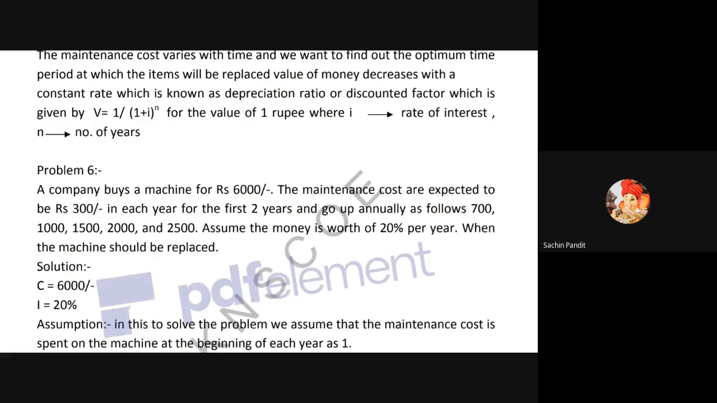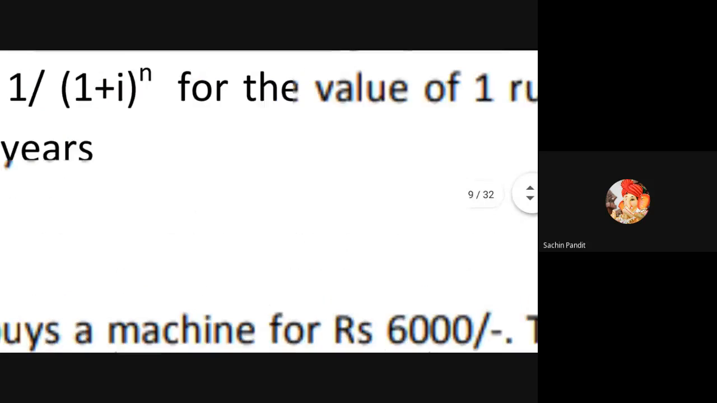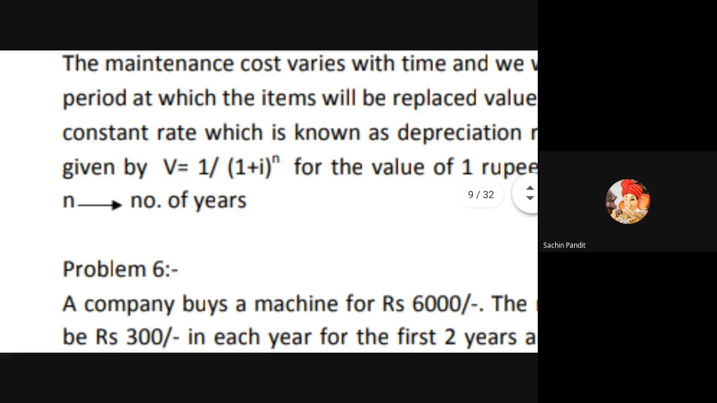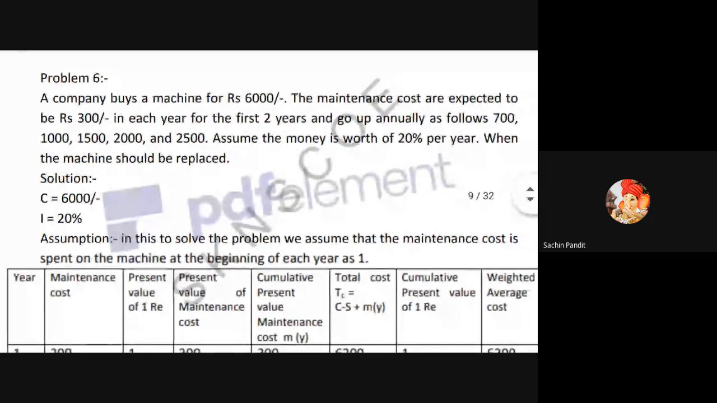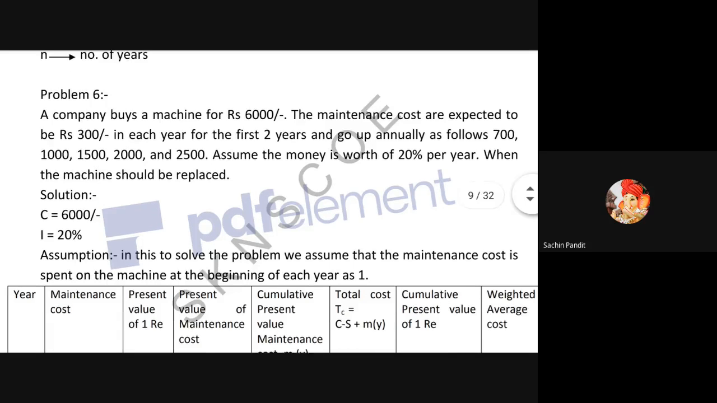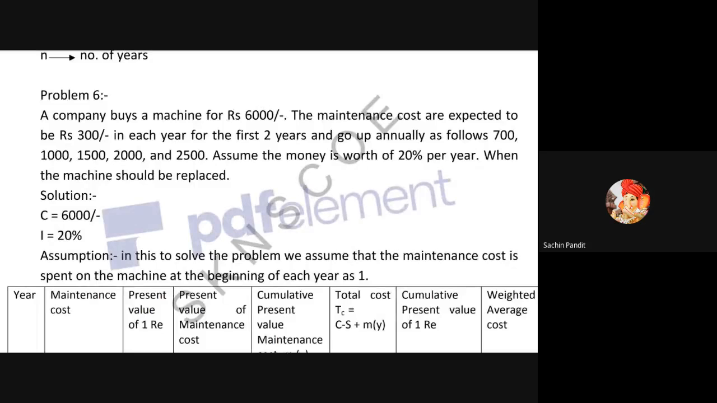Whatever the value of I, suppose if you see in an example, the value of money V is equal to 1 divided by (1 plus I) raised to n minus 1. We will see that. So, assumption: what is the assumption? What one thing is missing in this statement? Which thing? Anyone in this problem? One thing is remaining or missing. Anyone can give the answer.